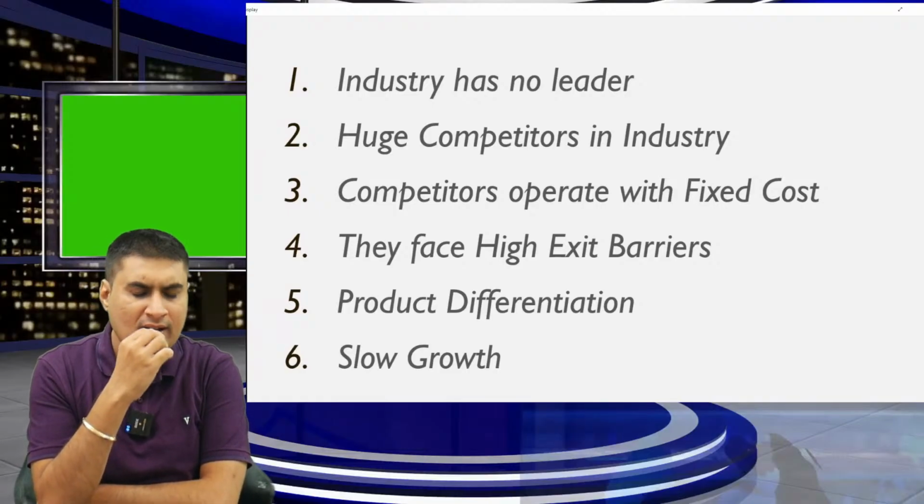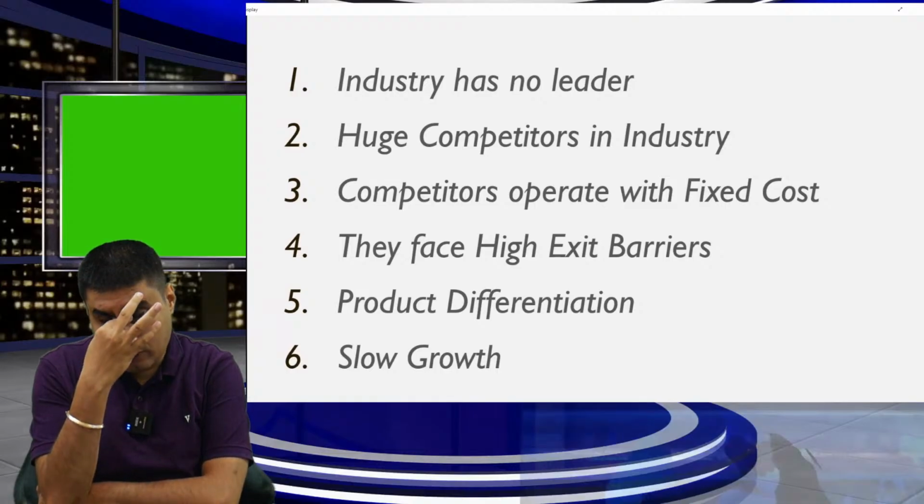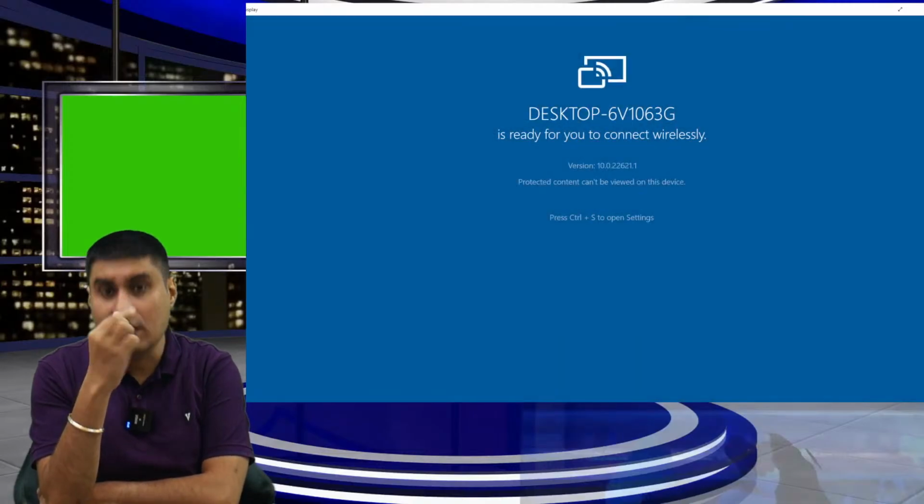Over. Chalo, one last time. When is rivalry more? When the industry has no leader, meaning a lot of competitors. Due to fixed cost, exit barrier. Product differentiation, slow growth. Sir, all 5 points done. Tell me now all 5 points. One last time.